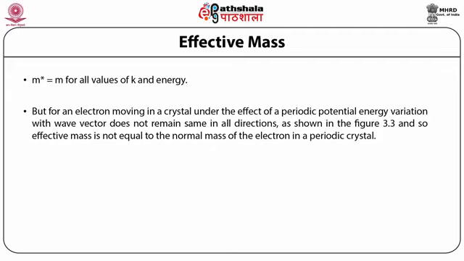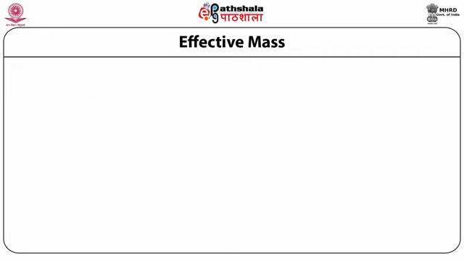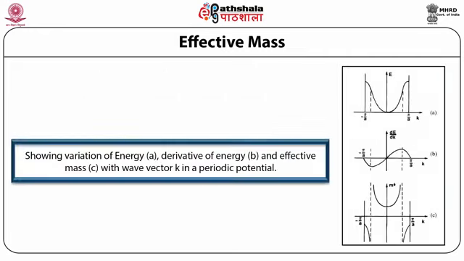So if we take an ordinary potential, then we can consider this effective mass and ordinary mass the same for all values of k and energy. So if we rearrange this equation 20, then d square E by dk square is equal to h square by m. Figure 3.3 clearly shows the variation of energy, derivative of energy and effective mass with wave number k within the first Brillouin zone between the boundaries: how energy varies with k, how the differentiation of energy varies with k, and how the effective mass varies with the wave vector k.